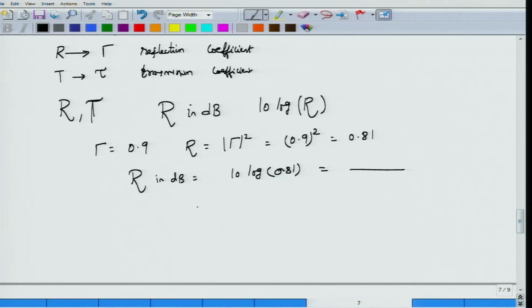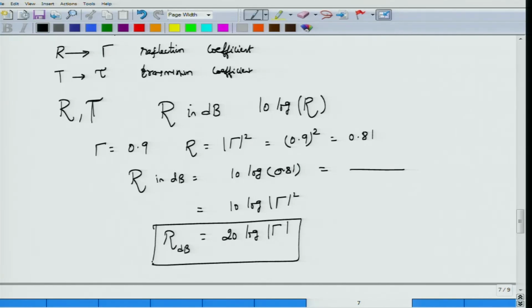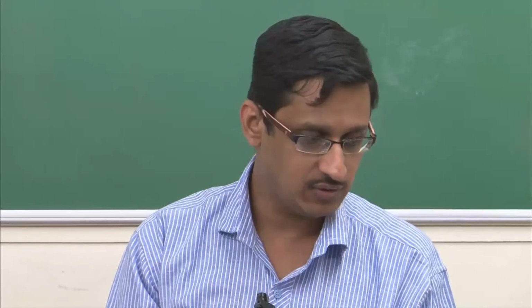What I wanted to say was this 10 log, and you go back to the definition of the reflectance R, that is magnitude gamma squared. Because of this square, you can bring the 2 out of the log and write this as 20 log magnitude of gamma. This is the reflectance measured in dB, and it is something that we will be using later when we discuss transmission lines and associated parameters, and it was also used in microwave circuits.